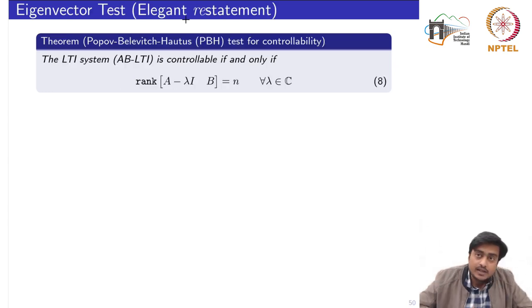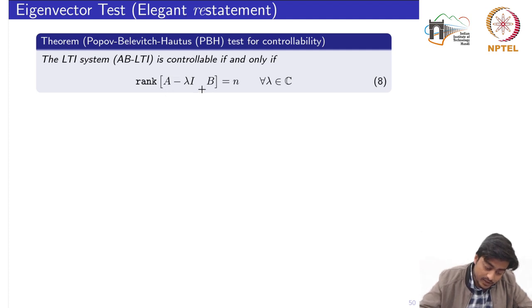Here is another result, an elegant restatement of what we just discussed. The AB pair is controllable if and only if the rank of the matrix A minus lambda I, B is equal to n for all lambda belonging to the set of complex numbers.